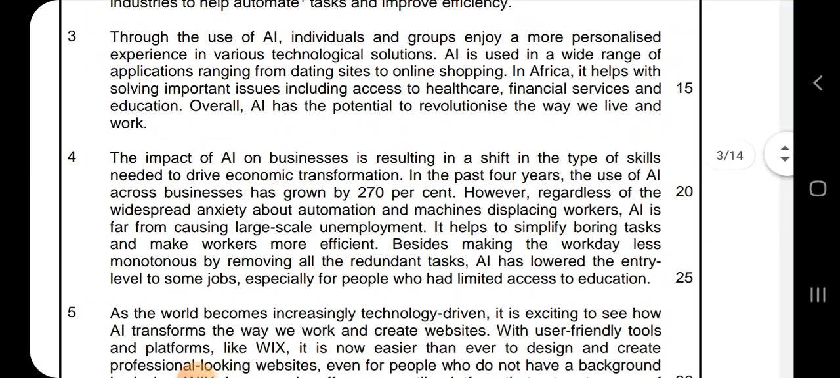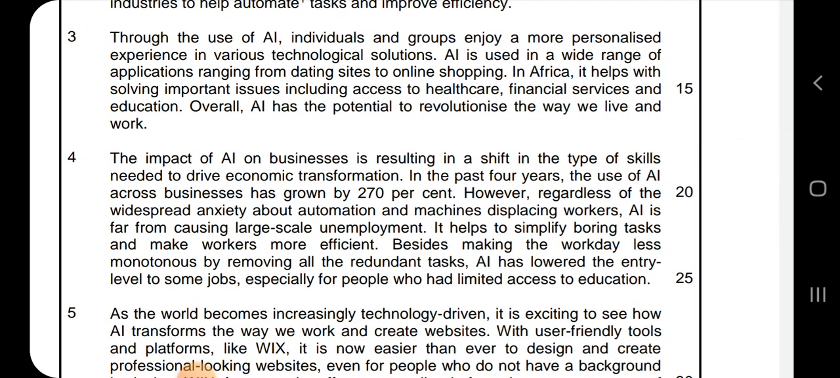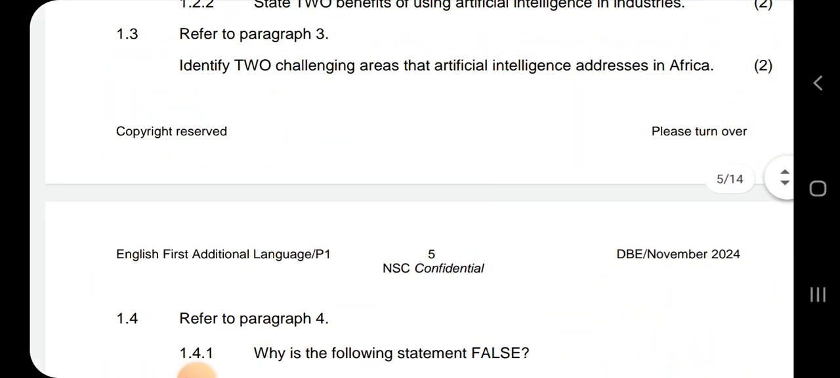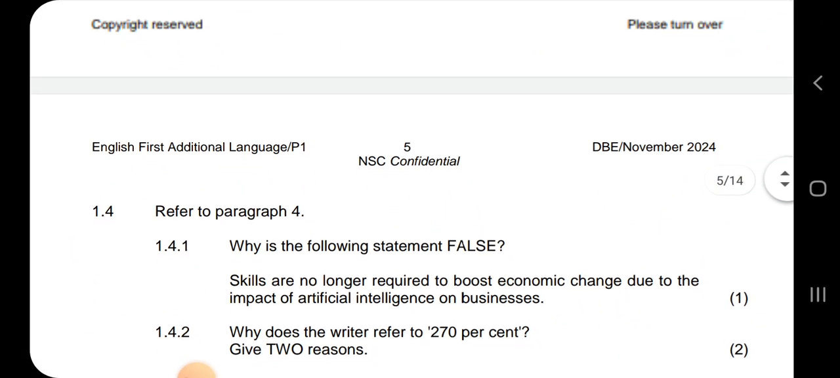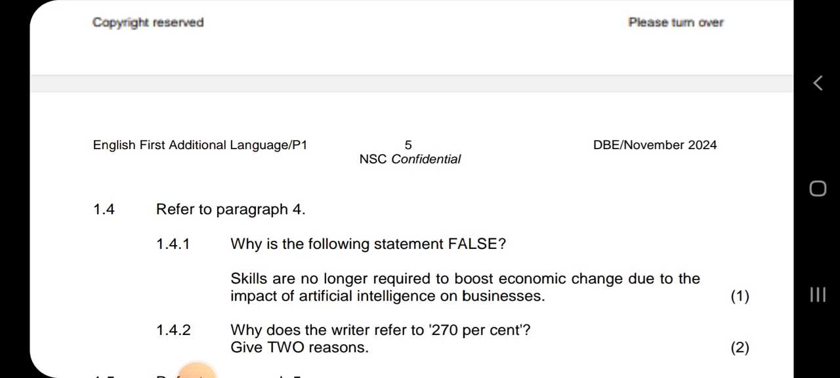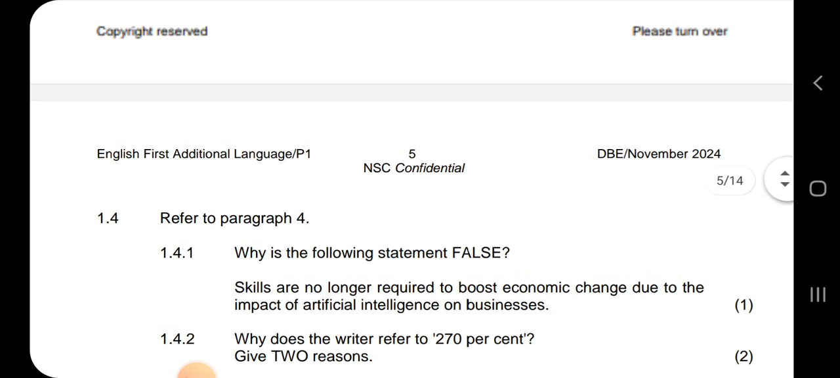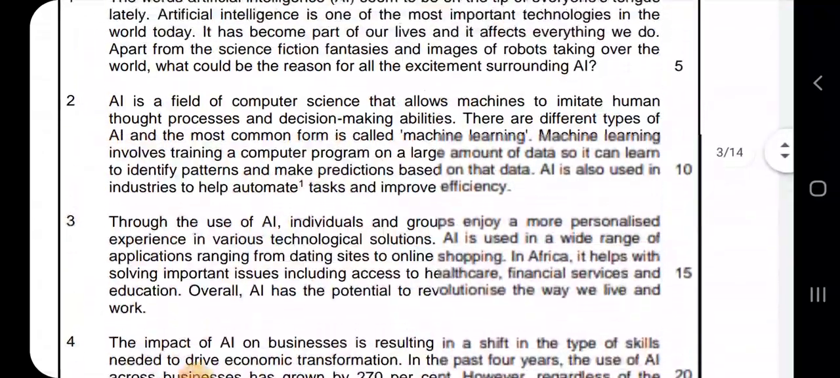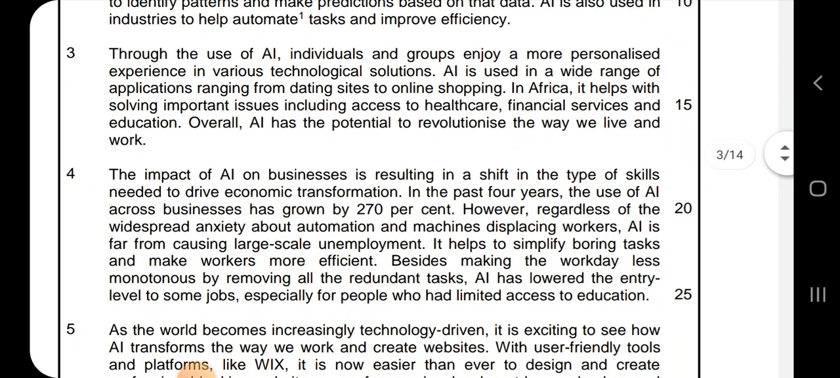So in the first line, in line number 18 and 19, it says the impact of AI on businesses is resulting in a shift in the type of skill needed to drive economic transformation. And then here they say skills are no longer required to boost economic change due to the impact of artificial intelligence. They are needed, but it's just a different shift. There has been a shift in the type of skills that are needed to drive economic transformation. So that's why that statement is false.